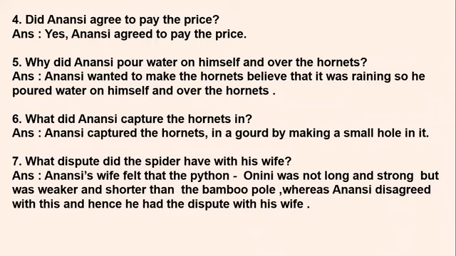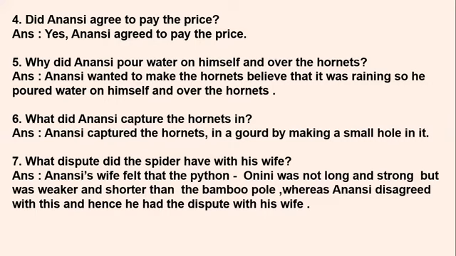Okay. So let's see next question. What did Anansi capture the hornets in? So how did Anansi capture the hornets? In which thing did he keep all the hornets? So answer is Anansi captured the hornets in the gourd by making a small hole in it. Okay, so Anansi captured all the hornets in the gourd. You know, gourd is like a vegetable, a bottle gourd, you say. So some kind of gourd was there, and he made a hole in it so that there was an entrance, and through which all the hornets, the small insects, could go inside. So this is how very trickily he captured all the hornets in a gourd.